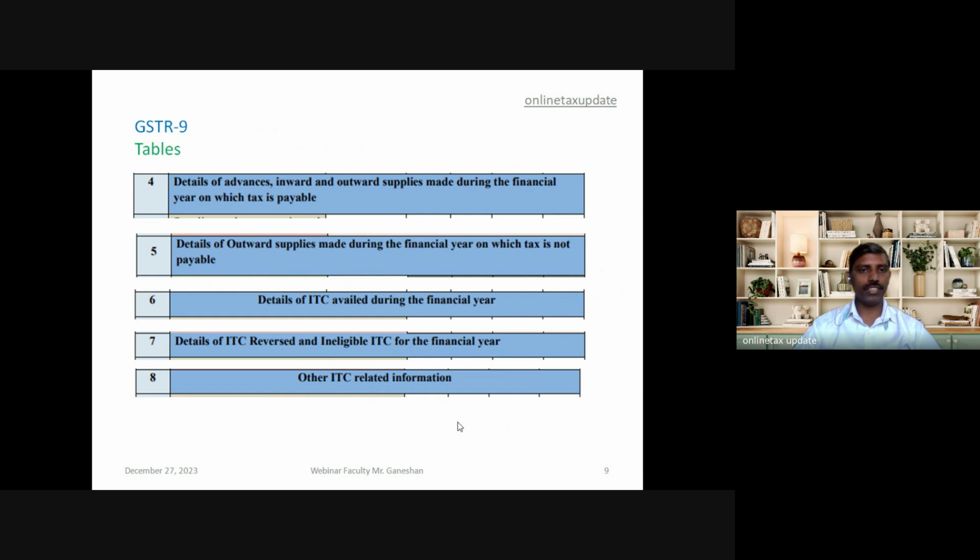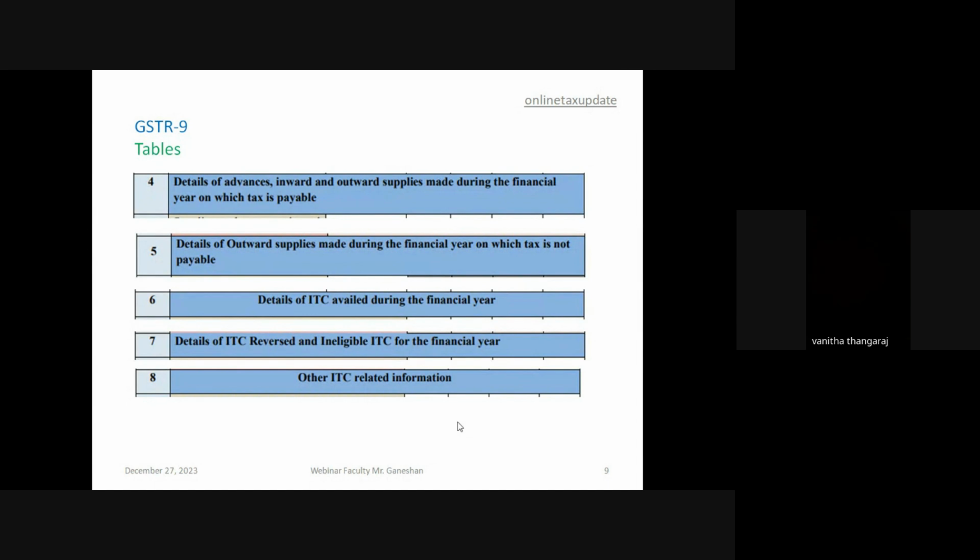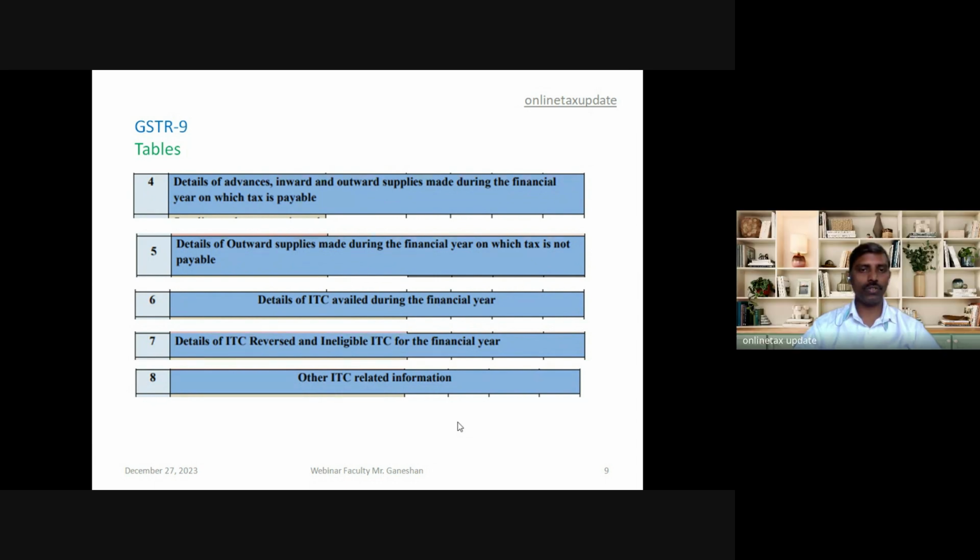Table 7 is the detail of ITC reversed and ineligible ITC for the financial year. Table 7 also talks about the ITC which is reversed and then ineligible ITC for the financial year, as per books and reversed as per returns. Table 8 requires the detail of other ITC related information. So it basically requires a reconciliation between the ITC populated into 8A, which is two-way detail populated, so reconciliation between the auto-populated detail 8A and the ITC which is taken in the return.